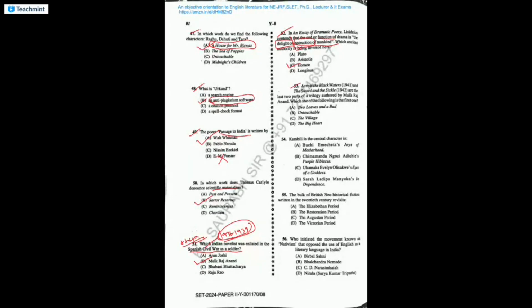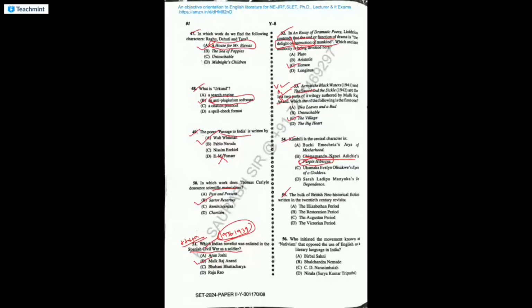Across the Black Waters and Sword and the Sickle are the last two parts of a trilogy. What is the first novel? The novel is Village. So you have to remember the code VAS. First is Village, A is Across the Black Waters, S is Sword and the Sickle. Okay, Kambili. Kambili is the central character in a very famous African classic novel, Chimamanda Ngozi Adichie's Purple Hibiscus. The way she is exploited is mentioned here. It's a tragic novel.